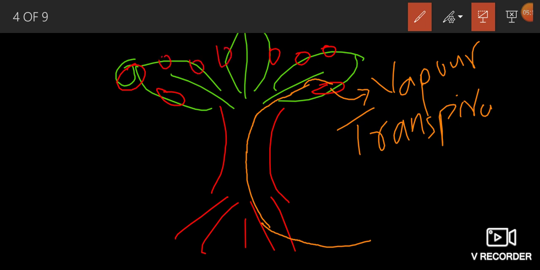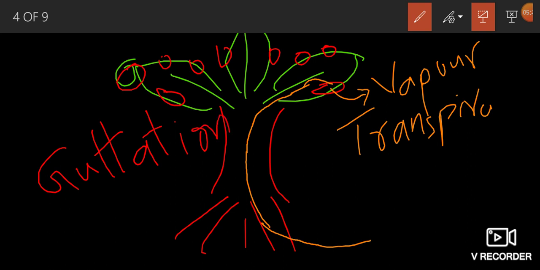That process is called guttation. Loss of water in the form of droplets is called guttation.